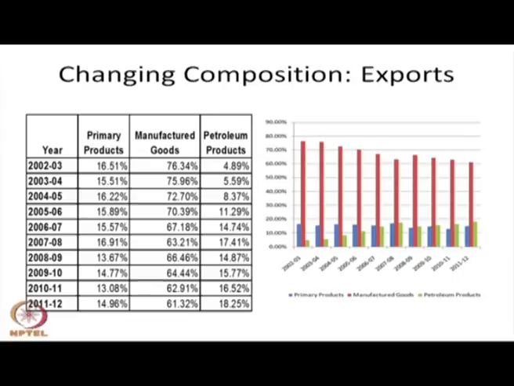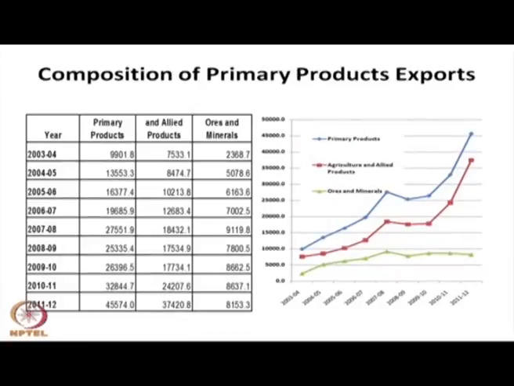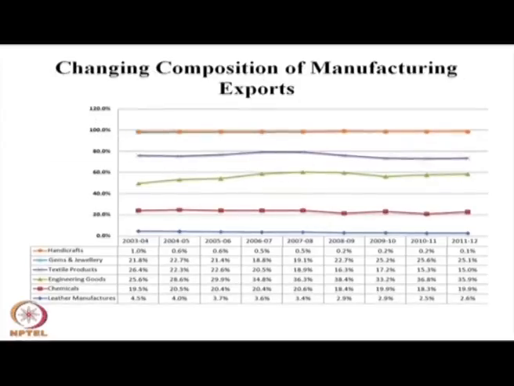Petroleum product export has recently increased, and this is primarily a byproduct of the petroleum crude oil sector. If you see the composition of the manufacturing sector over the last 10 years, the handicraft sector's export has declined significantly, to nearly 0.1%. The gem jewelry sector also has seen a significant decline in recent years because of the economic recession the world over. However, it constitutes nearly 20% of our export basket. Textile also, though it is around 20%, has declined because of the recession in the world economy.